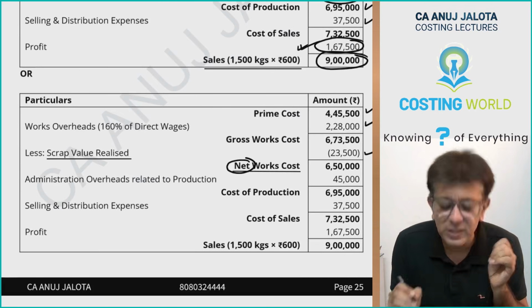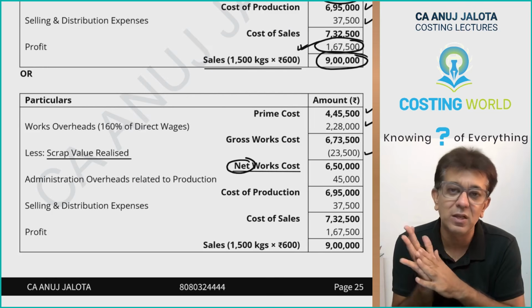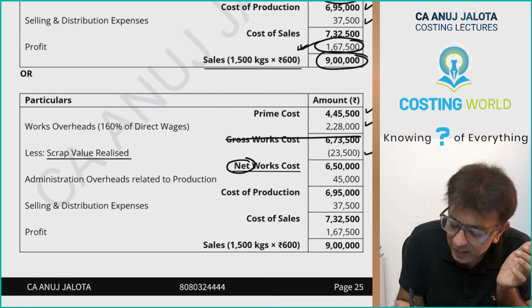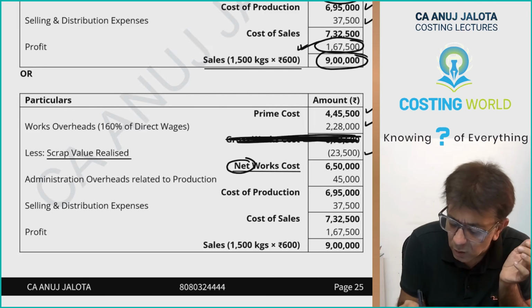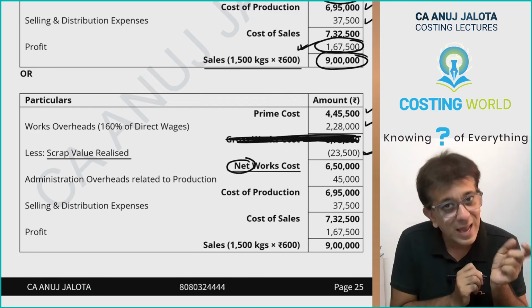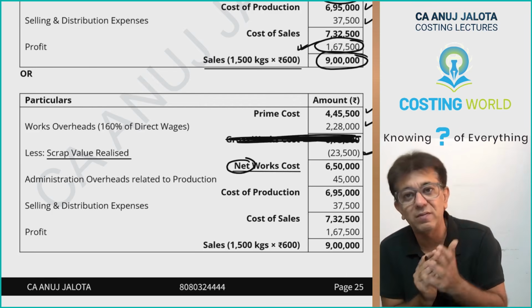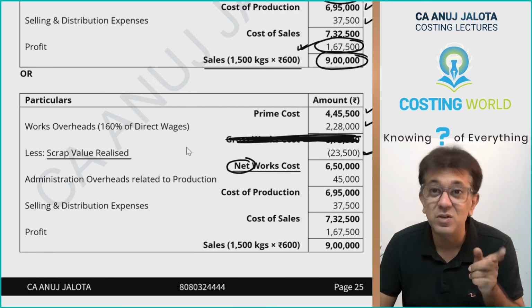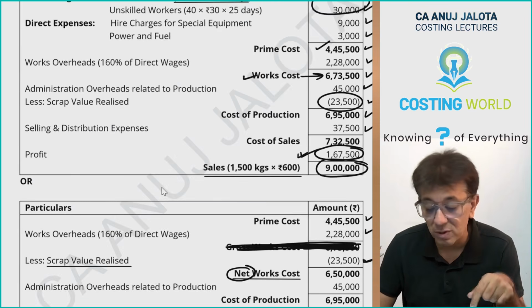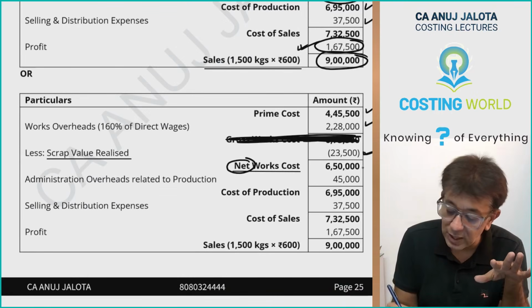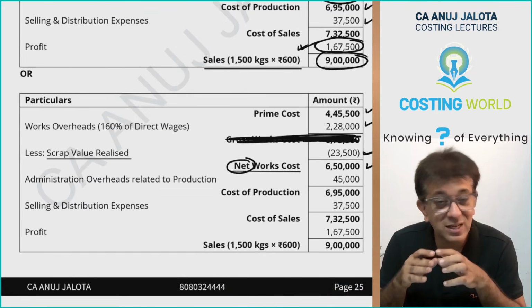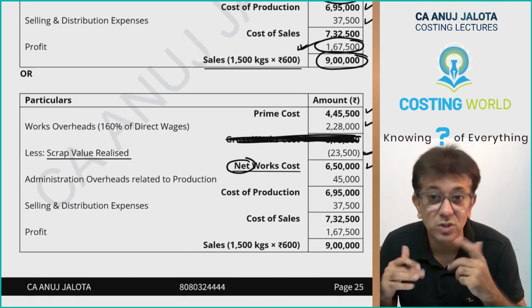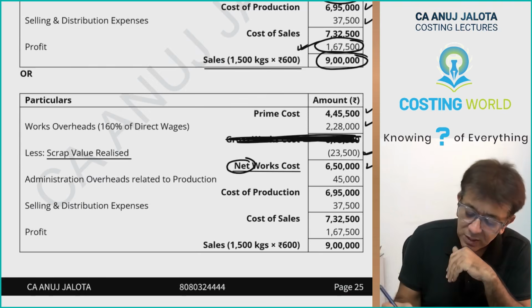Actually from here we should be reducing 23,500. You might not even write down this particular thing, that's okay. Okay. But 23,500 should actually be reduced before you arrive at net works cost. So therefore, I am not sure what answer of net works cost ICAI is going to be giving. It is going to be one of these two. Logically, it should always be this, but then ICAI has written wrong things itself in cost sheet, so therefore I cannot be helping it. Okay.